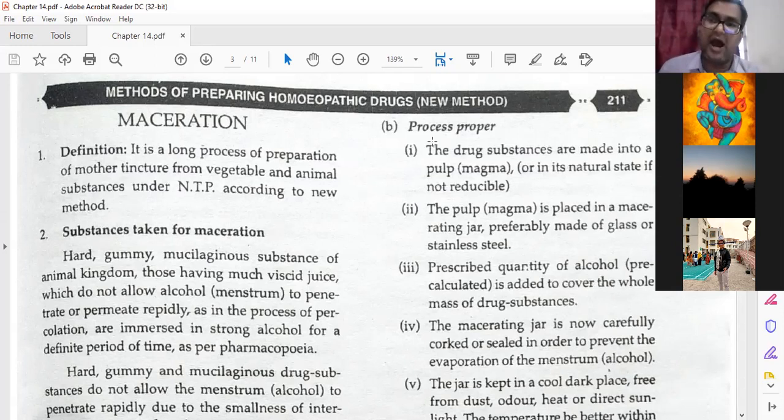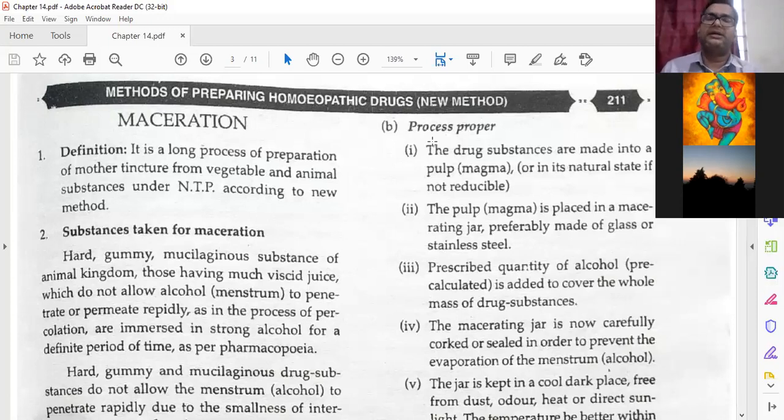Substances which are hard, gummy, more gums are there, mucilaginous, more mucilaginous are there, substances of animal kingdom, those having much viscid juices, which need very much strength or power to dissolve. Viscid juices which do not allow alcohol